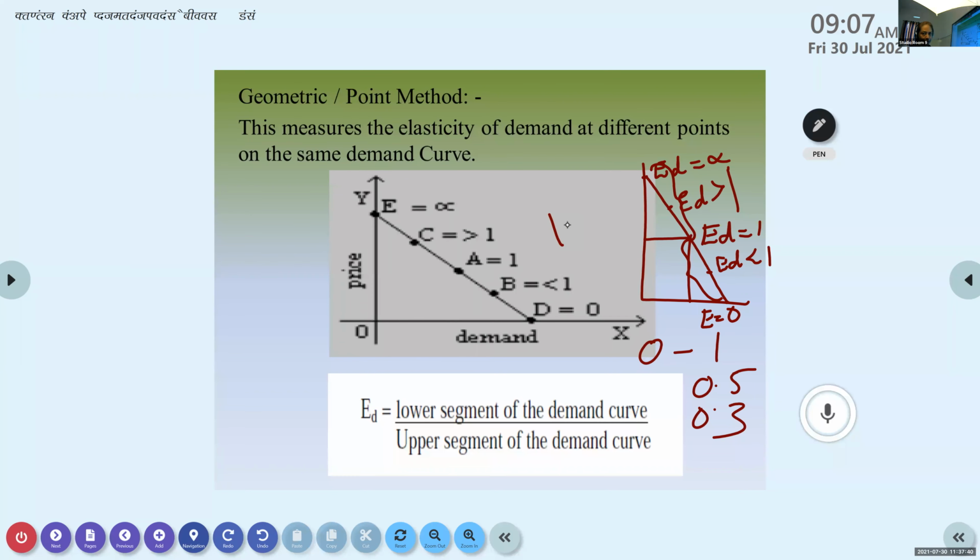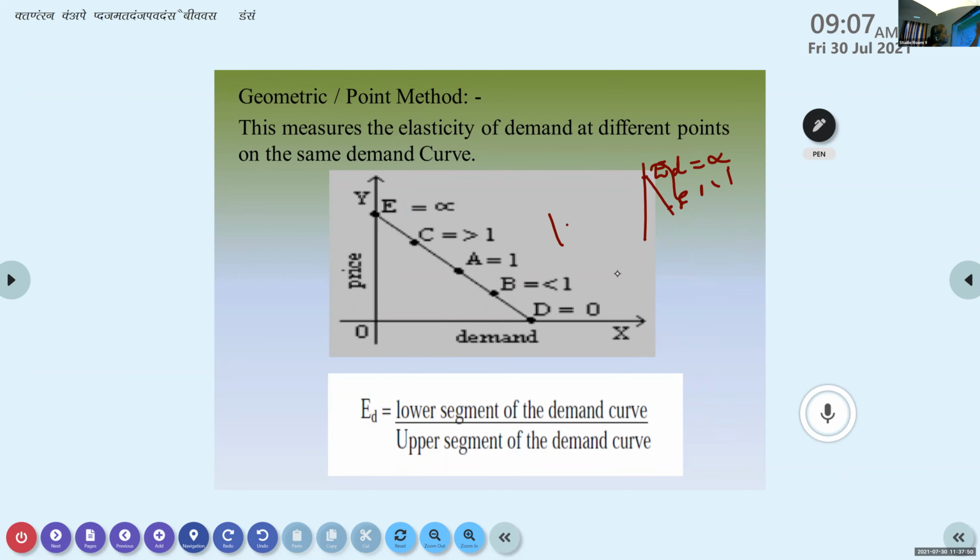And one calculation I have given in your worksheet, I mean in the study material. You can do that and find out when it will be 1 point something, because at that time we could not do it. The numbers were a little bit difficult. That's why I didn't make you do it.